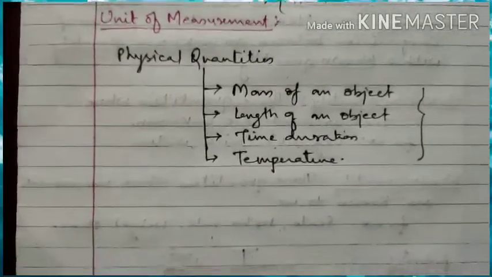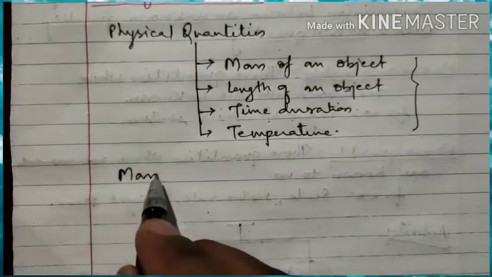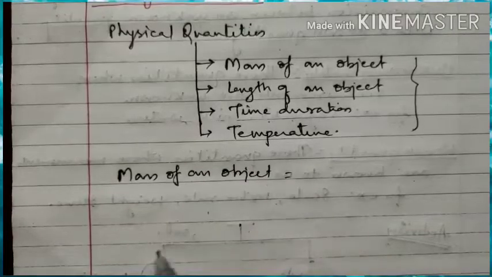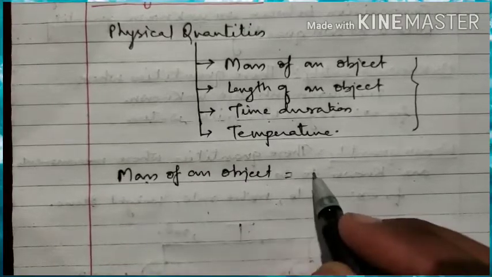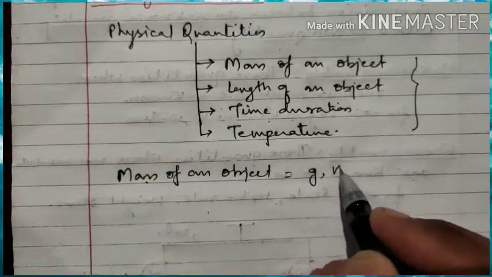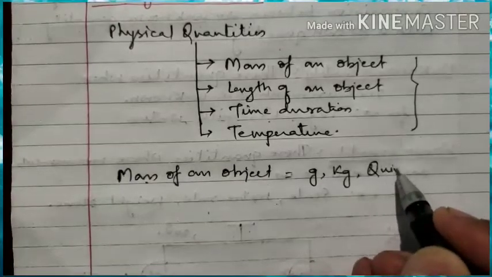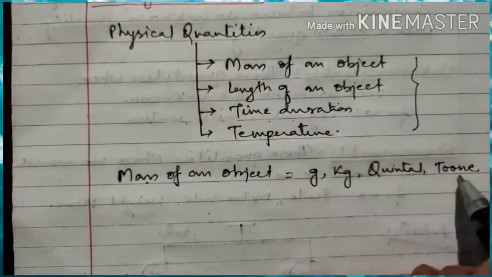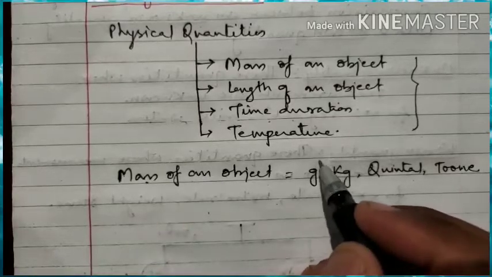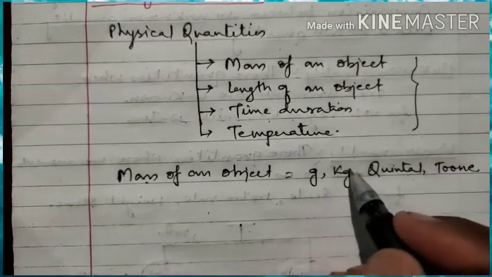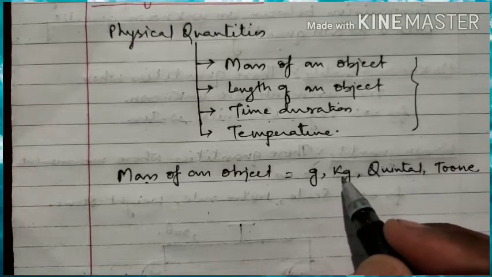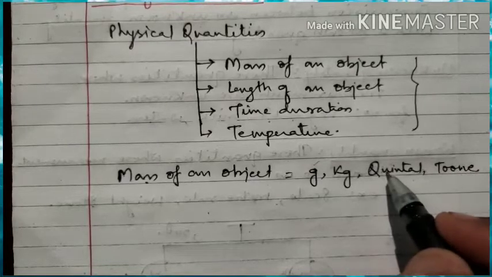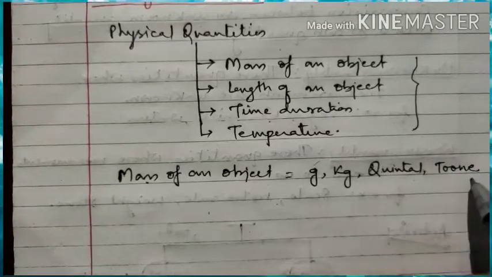Now if we are measuring the mass of an object, what should be the unit of this mass? It should be gram, kilogram, quintal, or ton. These are the units of mass. Gram is the smallest unit. Then moving further, kg is bigger than gram, quintal is bigger than kg, and ton is bigger than quintal. This is the unit of mass.